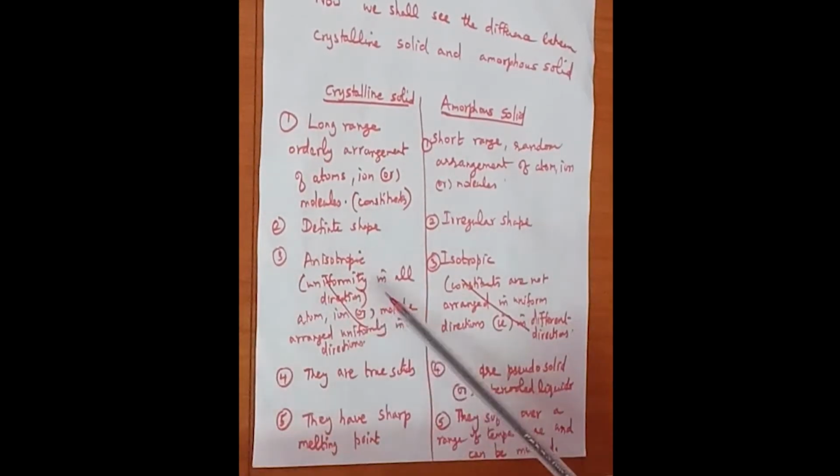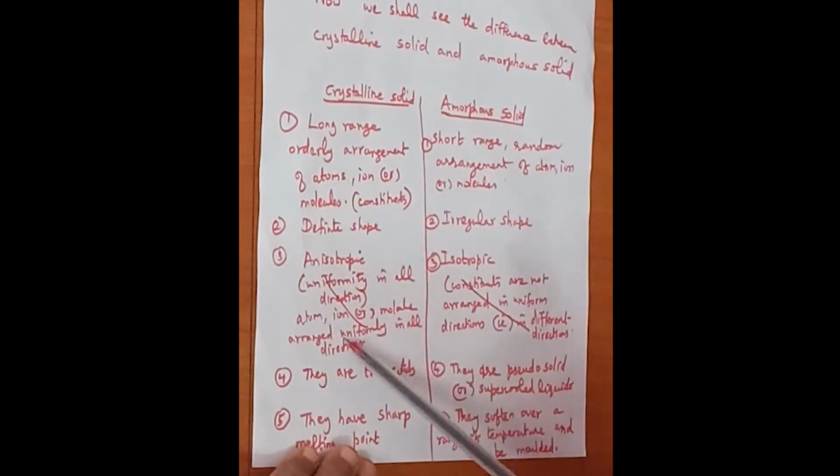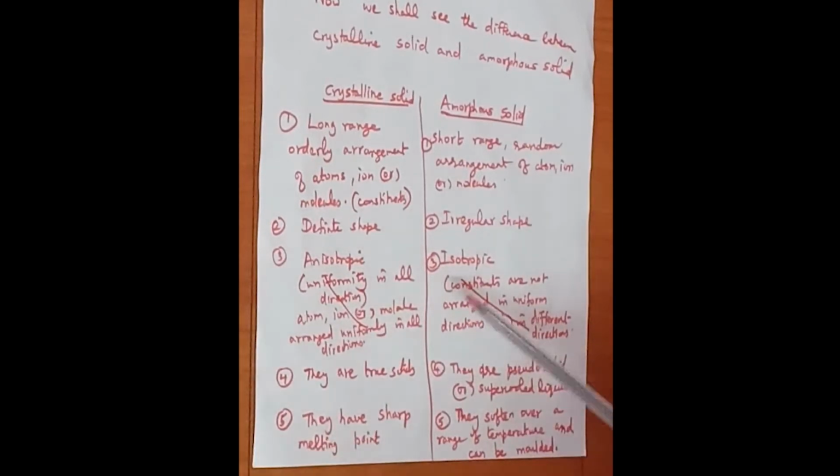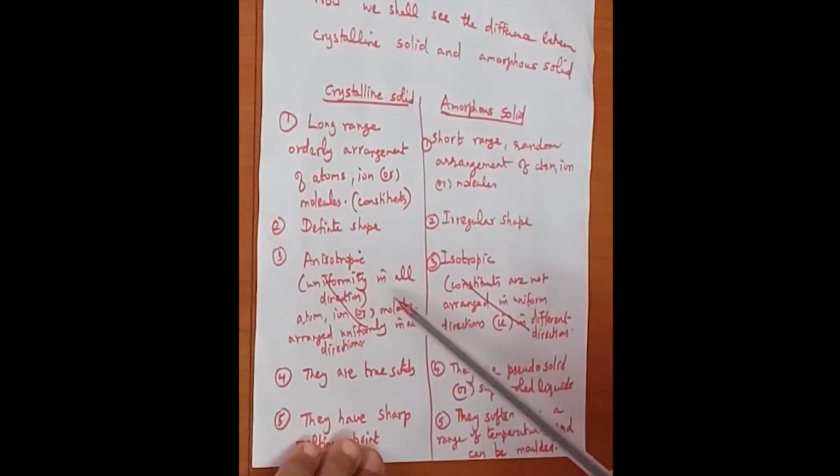Whereas anisotropy is a property where the physical properties differ in different directions. So anisotropy is a property where the solid does not have the same physical properties, and the physical properties are found to be different in different directions. But in isotropy, identical physical properties are arranged in all directions. So that is called isotropy.